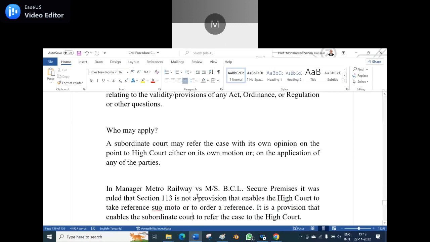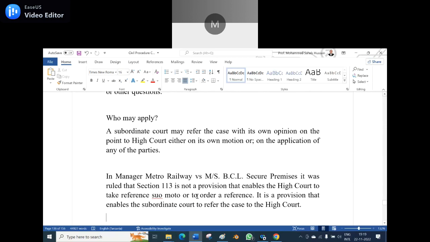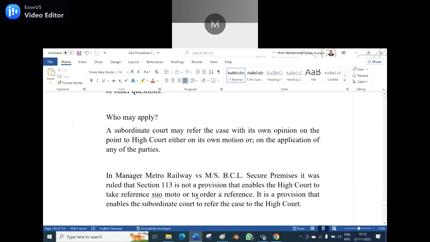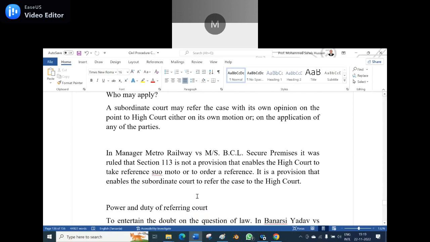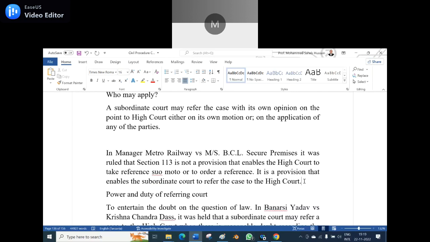In Manager, Metro Railway versus Messrs BCL, it was ruled that Section 113 is not a provision that enables the High Court to take a reference suo motu or order a reference. It is a provision that enables the subordinate court to refer the case to the High Court. So the court can refer the matter suo motu, or any one of the parties will take the matter to the High Court for its revision.